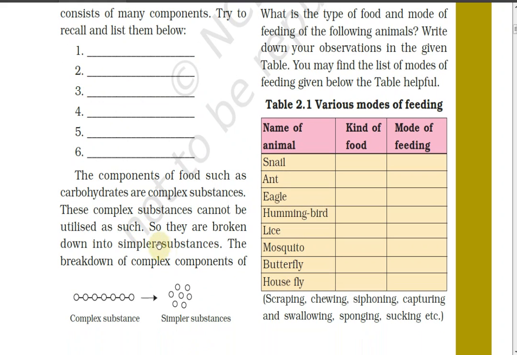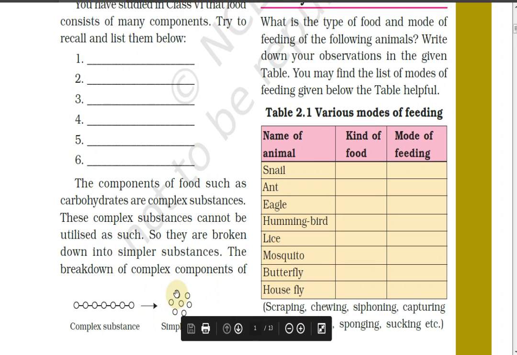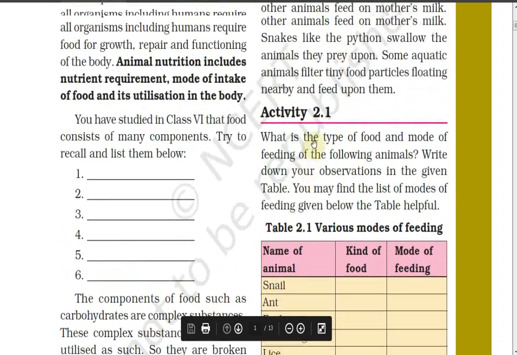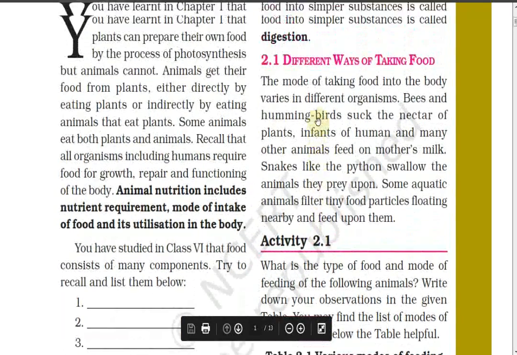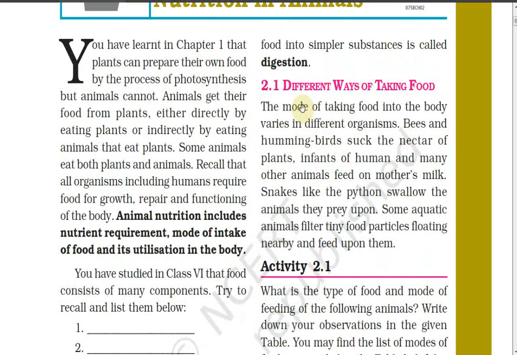For that, what does our body do? It takes the complex substance and converts it into a simpler substance so that our body can easily use the food, and this whole process is known as digestion, meaning converting the complex substances into simpler substances. This process is called digestion.